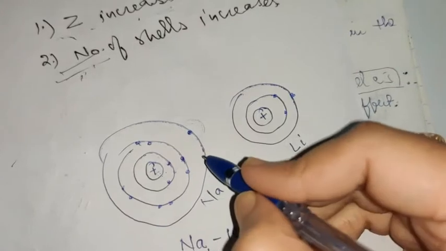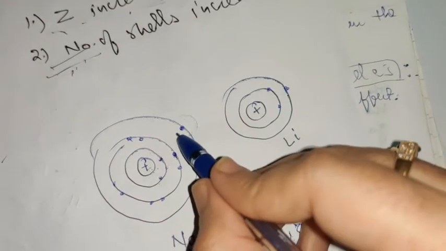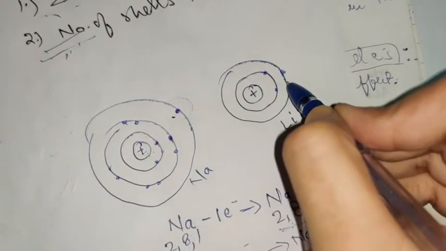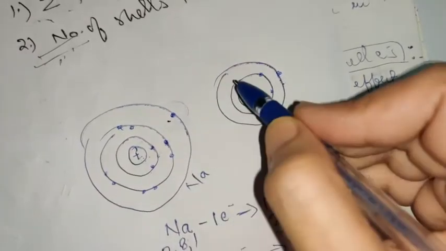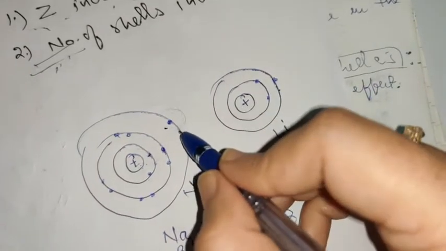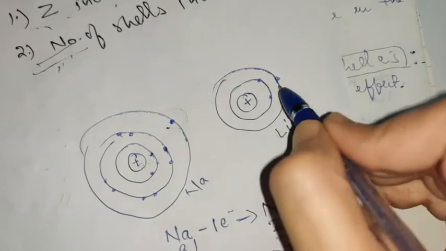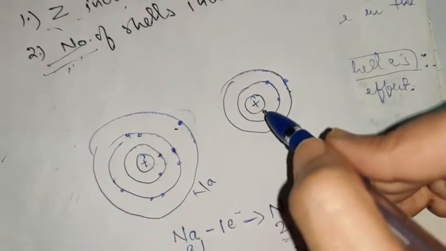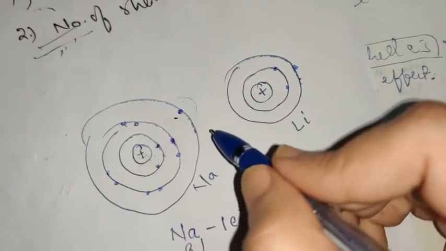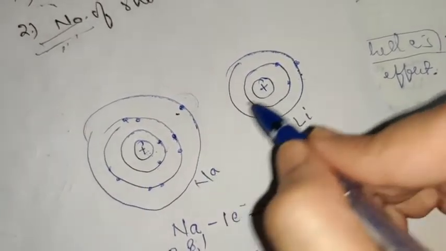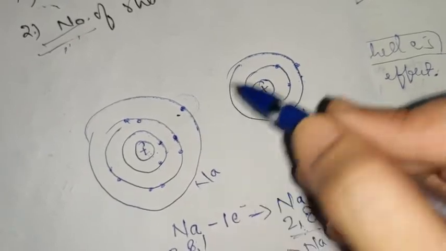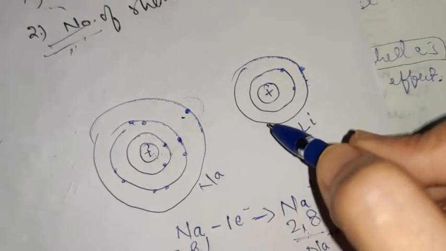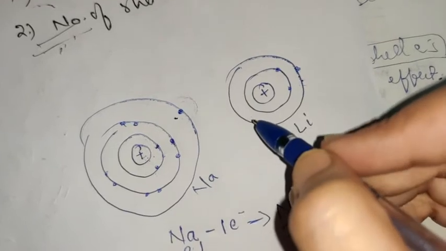If you have to remove an electron from this atom and from this atom, what will be an easier option? Removing an electron from sodium will be easy, or removing an electron from lithium will be easy. If you compare the energy required to remove an electron amongst these two, which will lose the electron easily, what will be your answer?